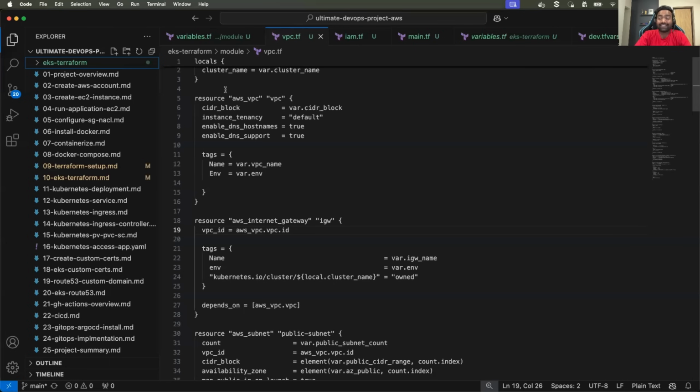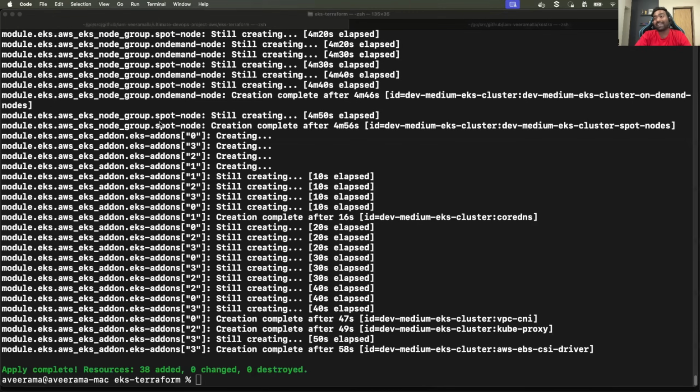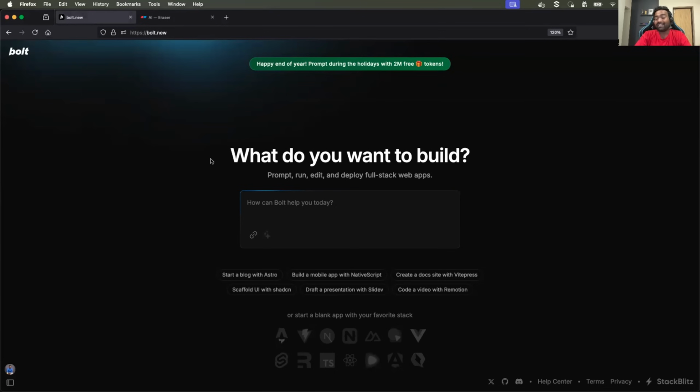But is it really worth it? How much time did it take? Did it take less time when compared to an average DevOps engineer? Or if I'm using online resources like GitHub or any other platforms, did it take less time? How does it perform when compared to GitHub Copilot or Cursor AI? Let's see all of it.